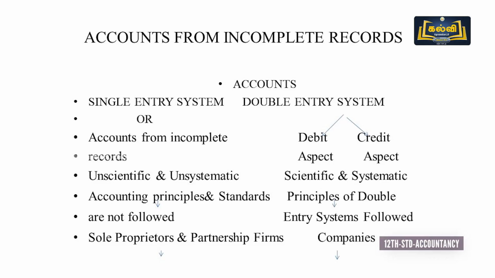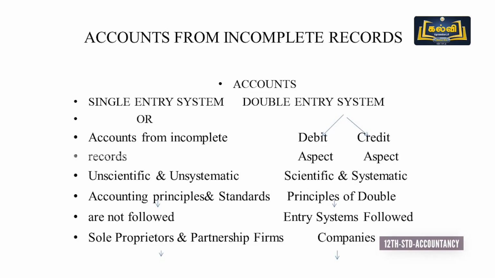But in a double entry system, all accounting transactions are classified into debit and credit. Each and every transaction is given a debit aspect and a credit aspect. Each and every transaction is classified into two accounts. The double entry system is purely a scientific and systematic accounting method. All the accounting principles are followed in a double entry system.